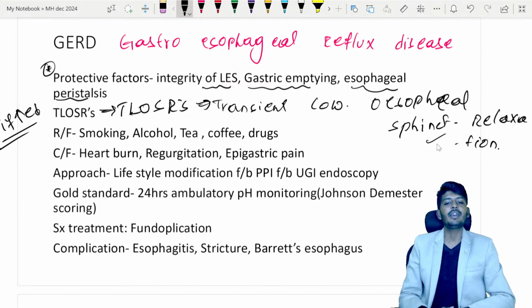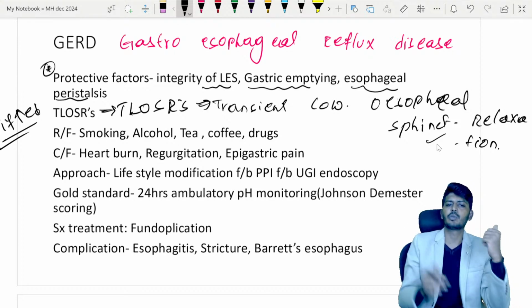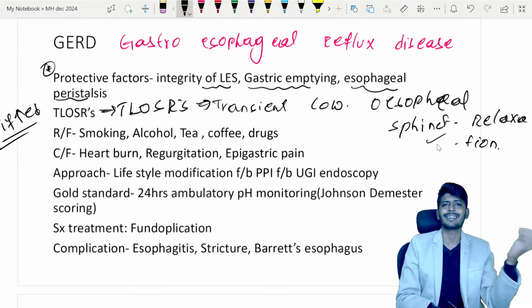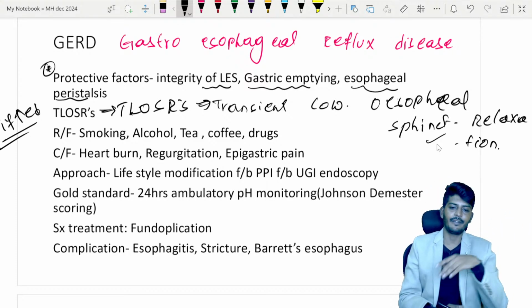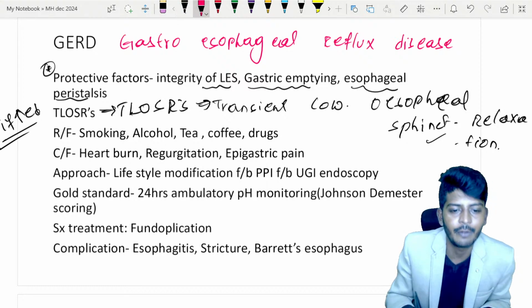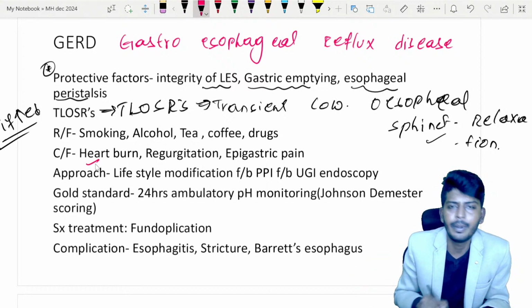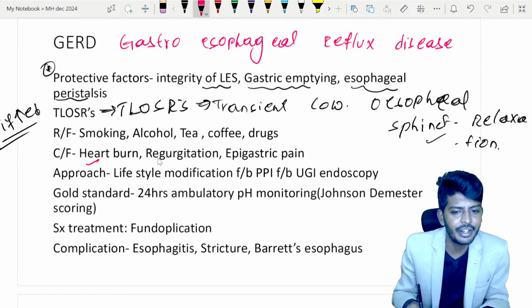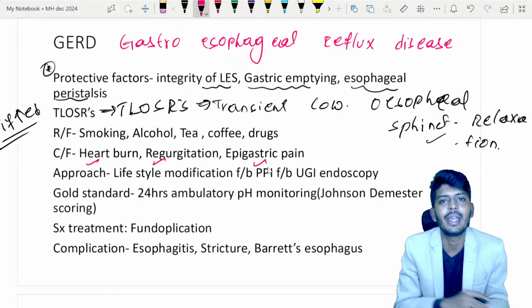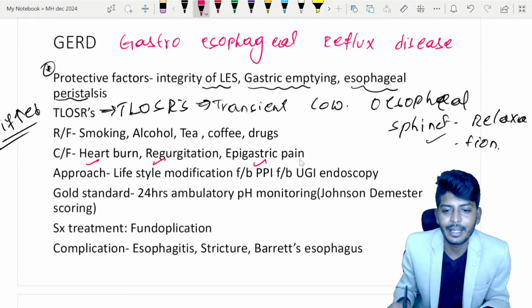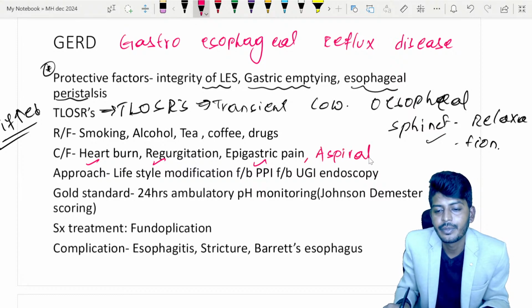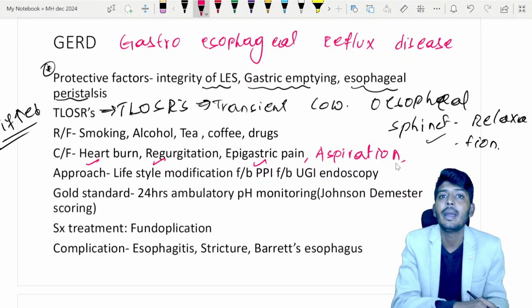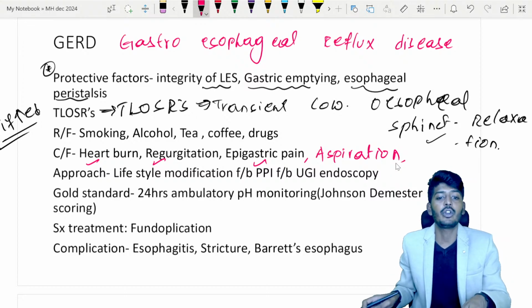If TLOSRs are increased, then we can find GERD. Whenever we are speaking of GERD, risk factors are, of course, smoking, alcohol, tea, coffee, and drugs like NSAIDs and steroids. All of them increase the risk of GERD. And clinical features are a very, very common clinical confusion. All of you know heartburn, burning sensation, regurgitation, and the patient can also have epigastric pain. Because of the regurgitation, the patient can also have aspiration. Yes, aspiration is possible with GERD. Many students don't know this. Please make sure you know this.